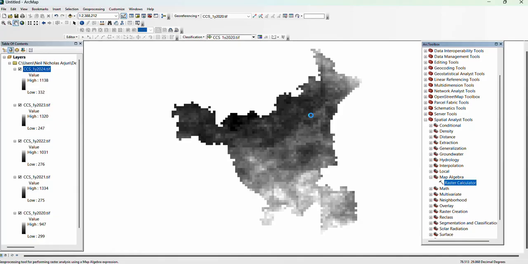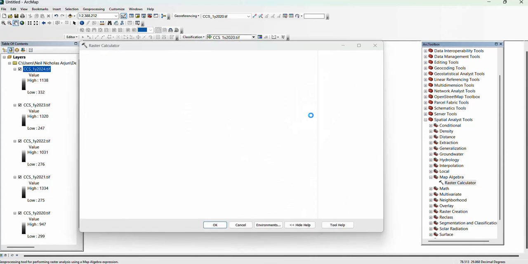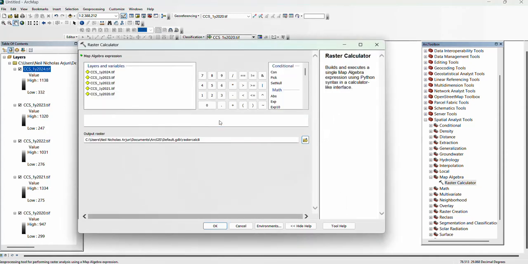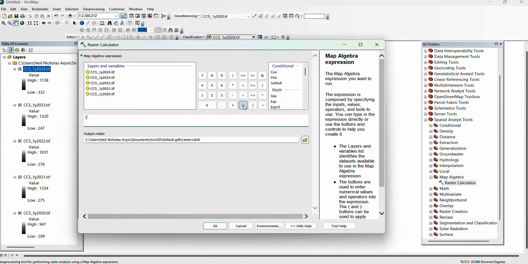In the raster calculator, we will perform an operation. Start bracket, click on File, Add again, and in the same way we will add all files. Bracket close, divide by 5 because we have 5-year data. Click on OK.